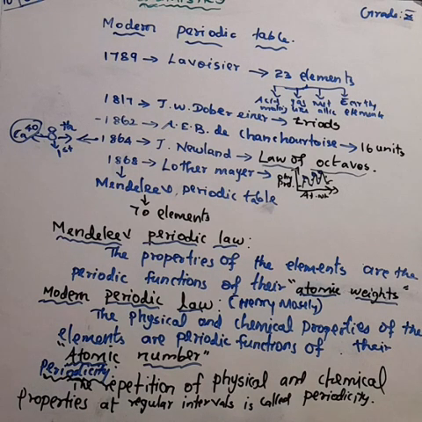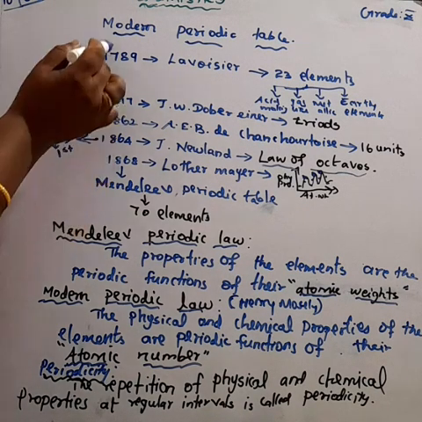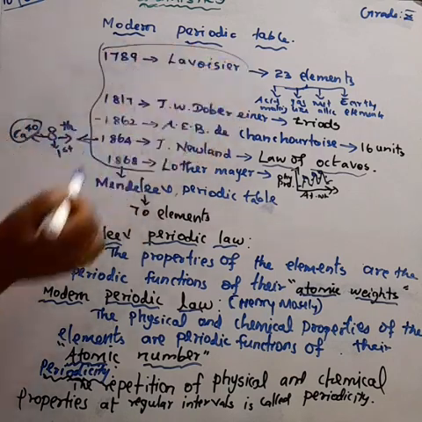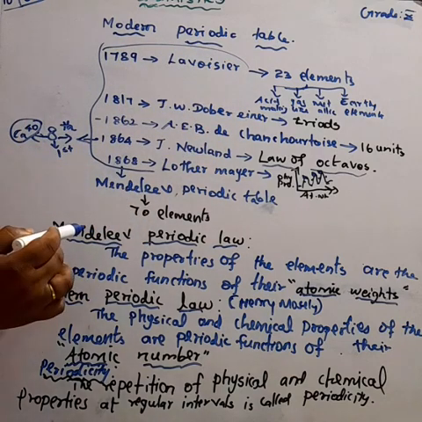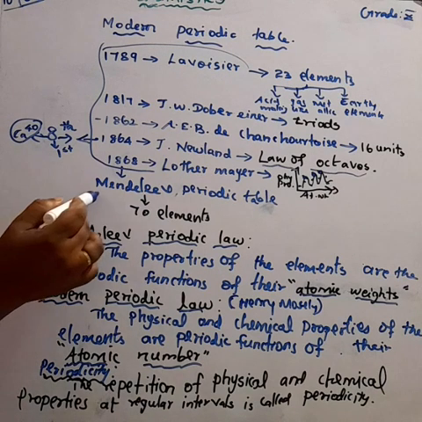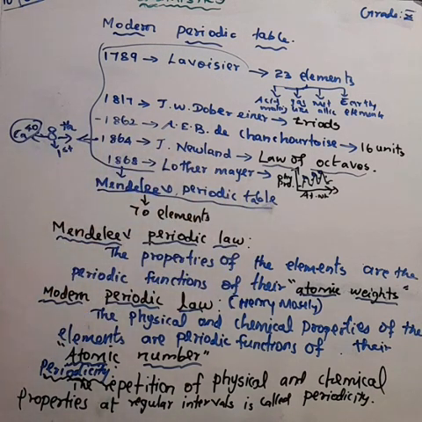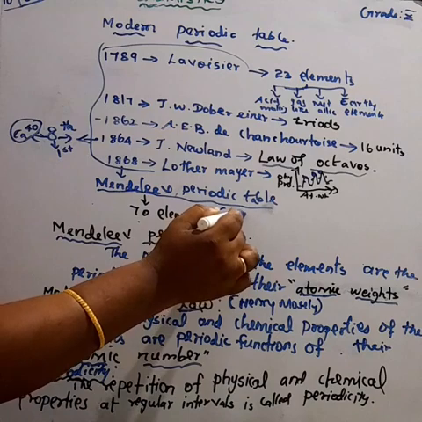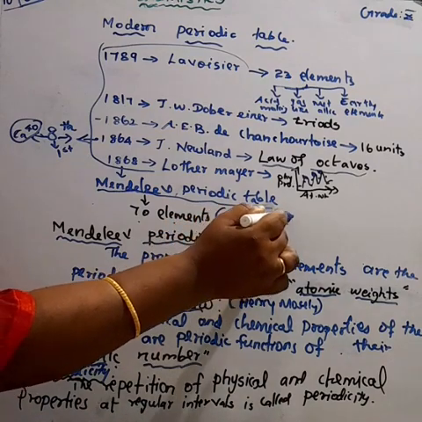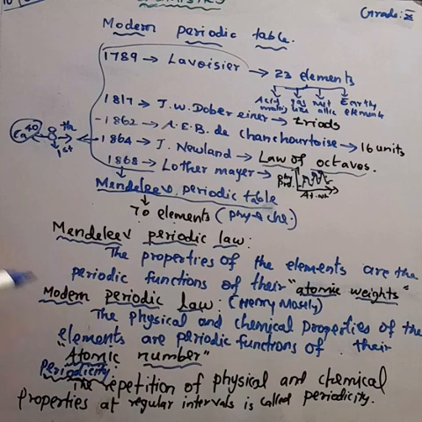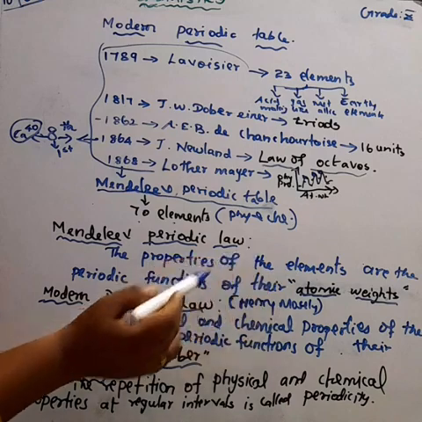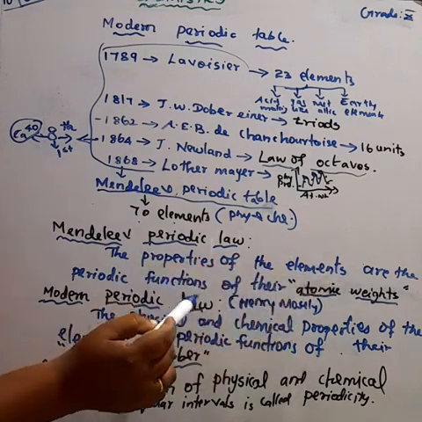So to overcome these problems, the Mendeleev periodic table was developed. Mendeleev listed nearly 70 elements depending upon both physical and chemical properties. He stated the periodic law, that is, the properties of the elements are periodic functions of their atomic weight.